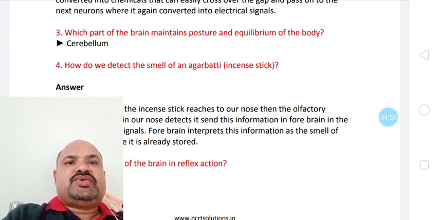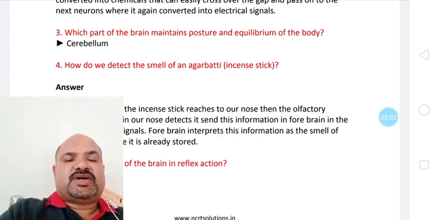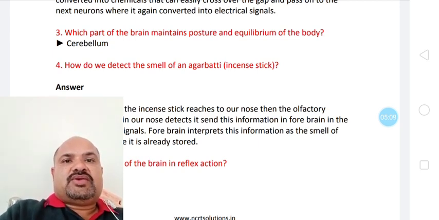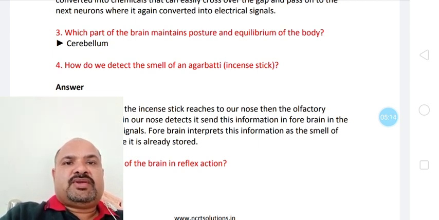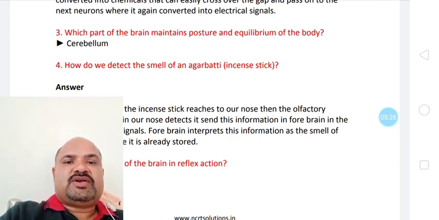Next, question number 3: which part of the brain maintains posture and equilibrium of the body? The answer is the cerebellum. Cerebrum and cerebellum are two parts of the brain. The cerebrum is present in the forebrain, and the cerebellum is present in the hindbrain. We have discussed, and I told you, that if something happens to the cerebellum, we cannot maintain our posture or equilibrium. At the time of text reading and discussion, I gave you the example of a drunken person, an alcoholic person.